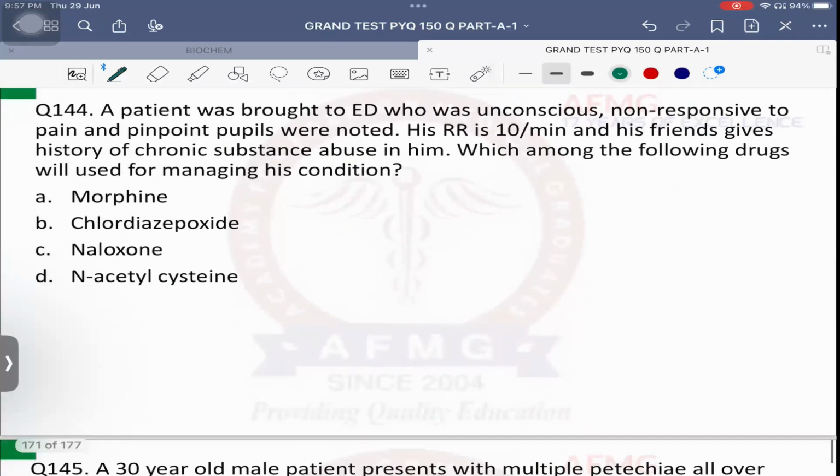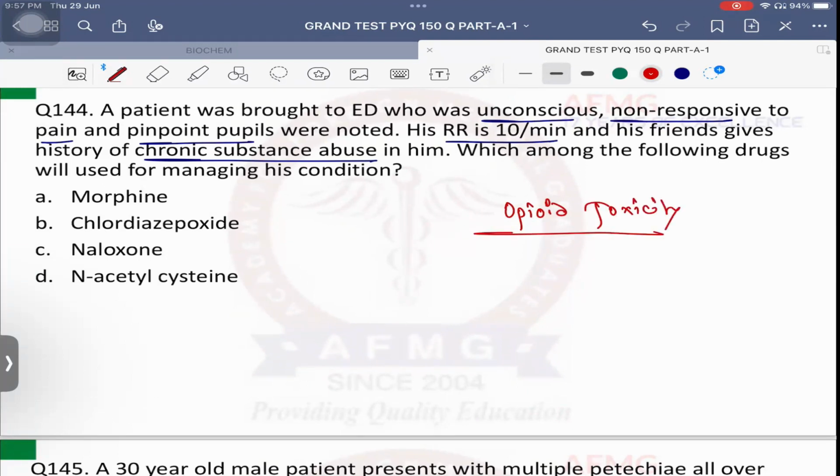Question number 144. A patient was brought to the emergency department who was unconscious, non-responsive to pain, and pinpoint pupils were noted. Respiratory rate is 10 breaths per minute. That means respiratory rate is low. There is a respiratory compromise. And his friends give history of chronic substance abuse in him. Which among the following drugs will be used in managing his condition? What is the cause?